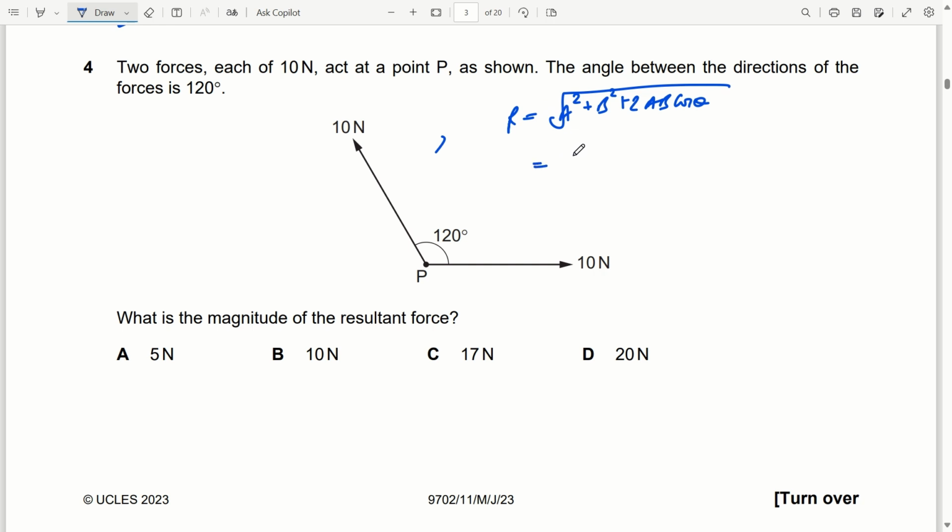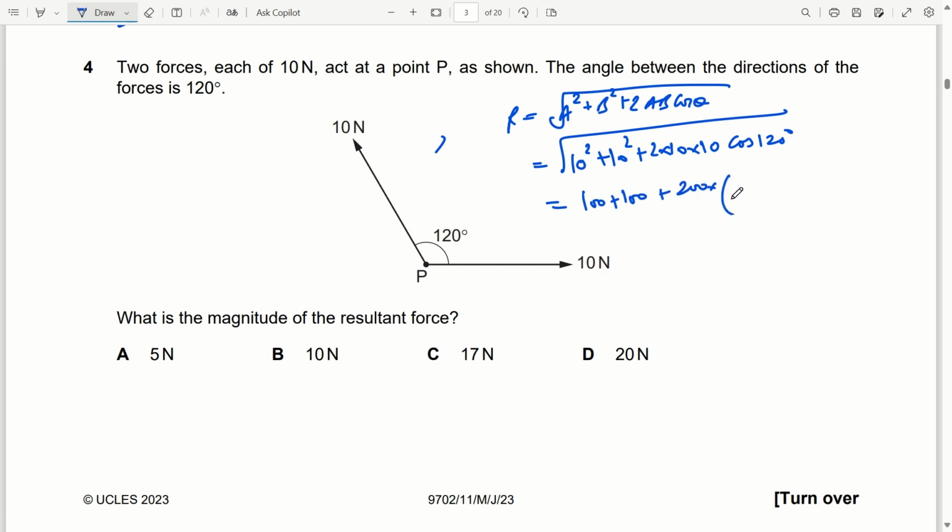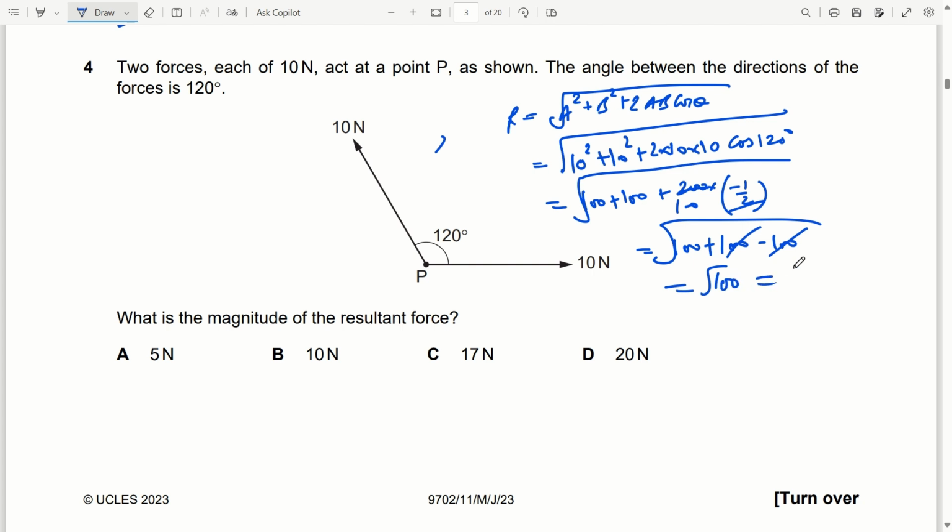So here one vector is 10, another is also 10, angle is 120, so it will be 10 square plus 10 square plus 2 into 10 into 10 cos of 120 degree, then square root. So it will be 100 plus 100 plus 200 into cos 120 value, minus 1 by 2. So it will come out to be 100 plus 100 minus 100, so under root 100, or 10. So 10 Newton will be the resultant force. Option B.